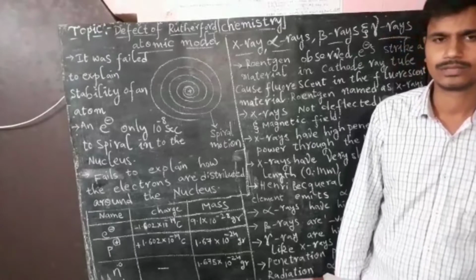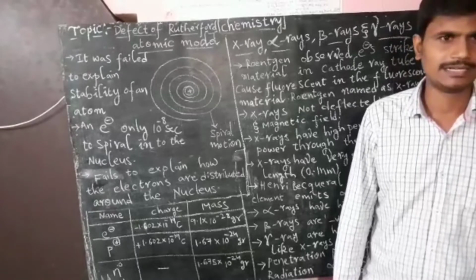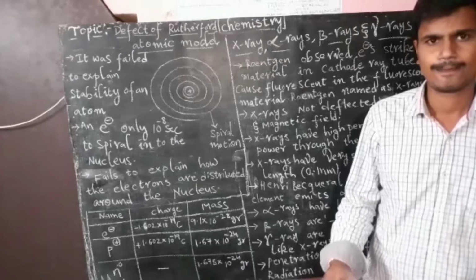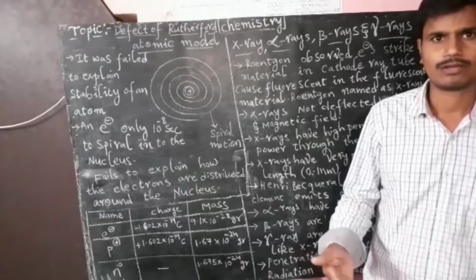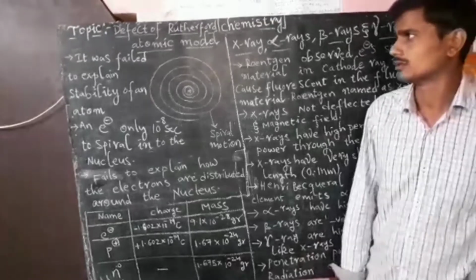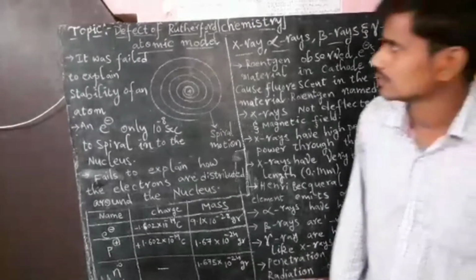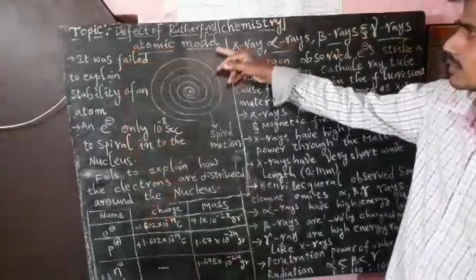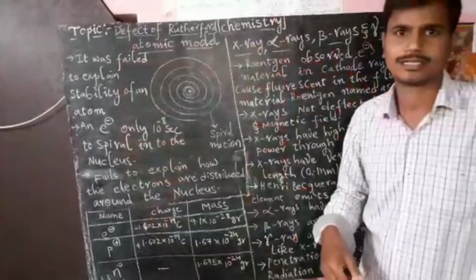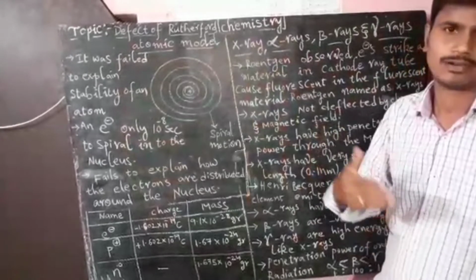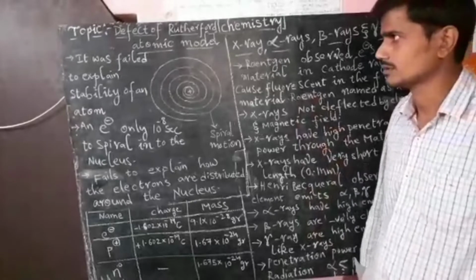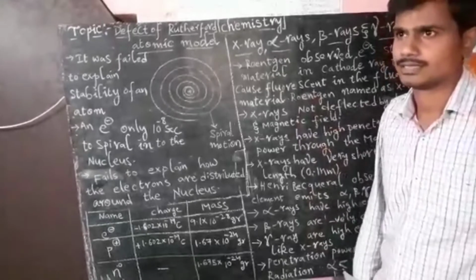Now we are going to discuss the defects, limitations or failures in the Rutherford atomic model of an atom. Today our topic is the defects of the Rutherford atomic model, along with the properties of X-rays, alpha, beta, and gamma rays. First of all, let us discuss once again.